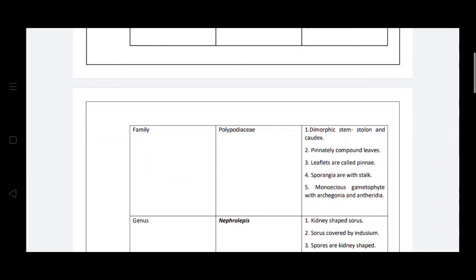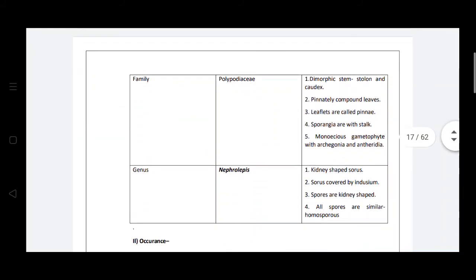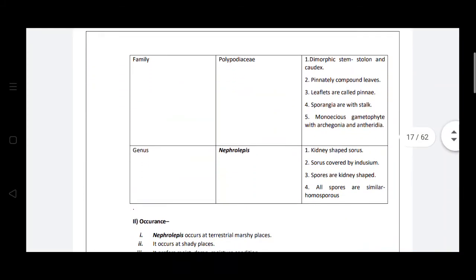It is a monoecious gametophyte, that means the antheridium and archegonium both are present on the same gametophyte. Then next is about the genus. The distinguishing characters of the genus Nephrolepis are the kidney-shaped sorus, and the sorus covered by the indusium.